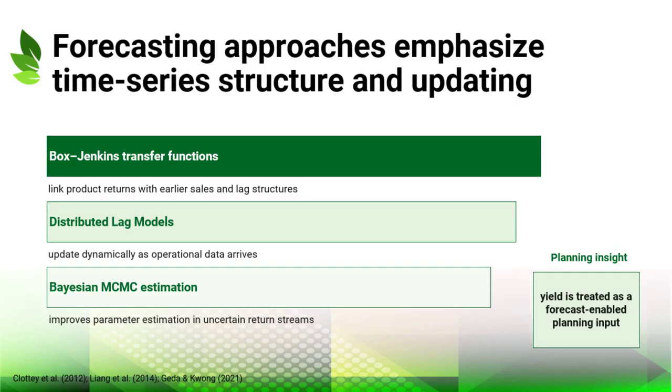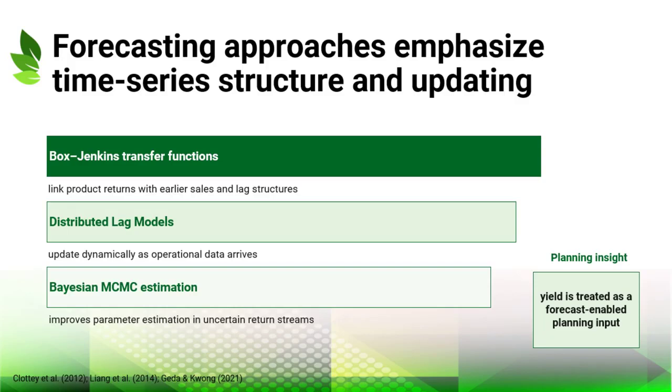Forecasting approaches on this slide reflect the methods discussed in the chapter. Earlier work used Box-Jenkins transfer functions to connect product returns with previous sales volumes and time lags. Distributed lag models are also important because they can be updated when new operational data arrives. More recent work has applied Bayesian Markov chain Monte Carlo estimation to improve parameter estimation under uncertainty. These methods show that return forecasting often depends on time structure, causal relationships, and continuous updating.